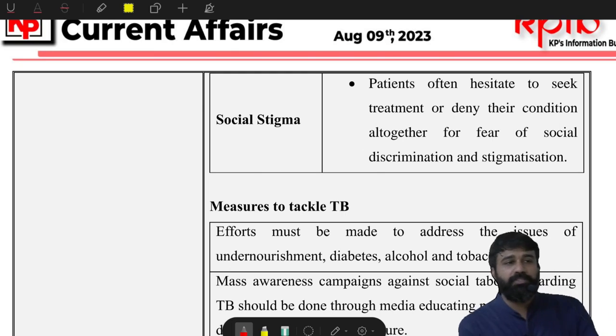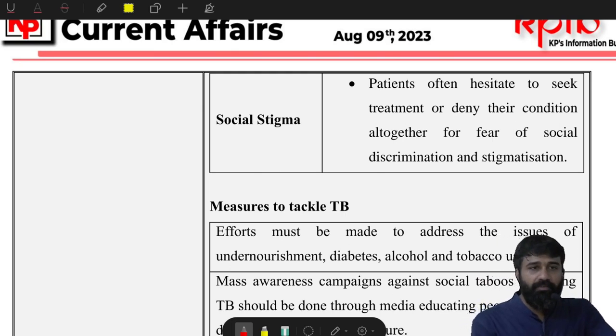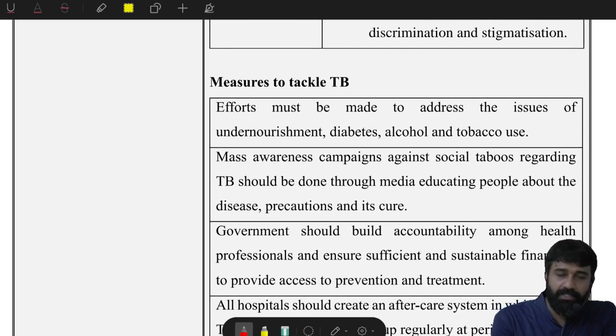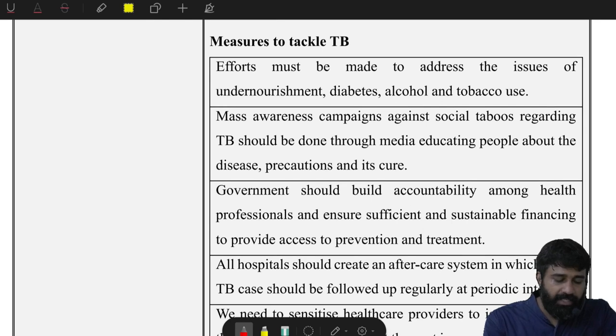And social stigma is associated with TB patients. When people get TB, they get isolated and are not treated with concern and empathy. Patients often hesitate to seek treatment because of the social stigma. So this again causes multi-drug resistant TB and extensively drug resistant TB.